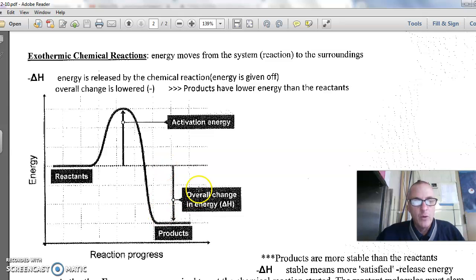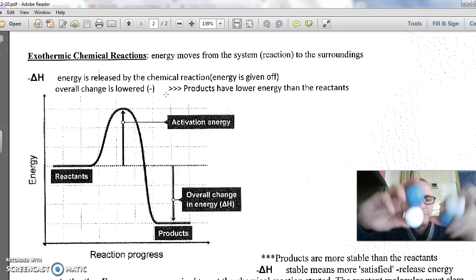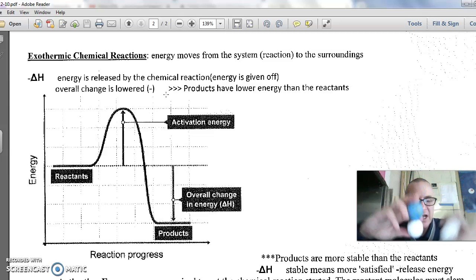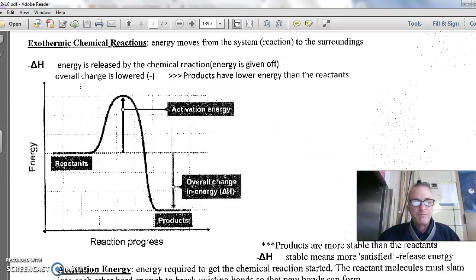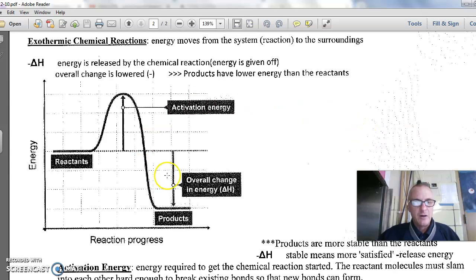That was the overall energy change. It was lowered, so it would be a minus delta H, a minus triangle H. That means the overall energy change was negative. It went from this line down to that line. Remember, in the universe, those reactions tend to want to happen because the products, the blue with the white, is more stable than when the blue was with the blue. So the products are now more stable than the reactants. Reactions can happen as well that take in energy. We'll talk about that in a minute.